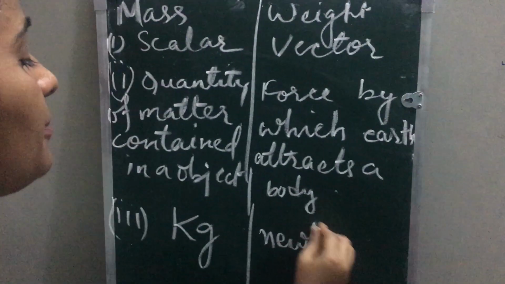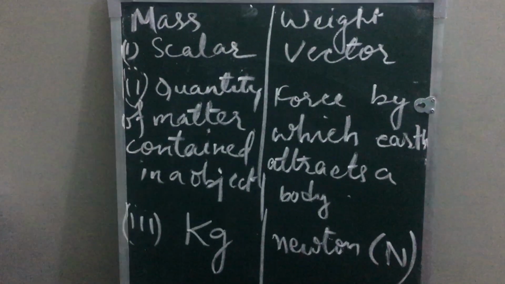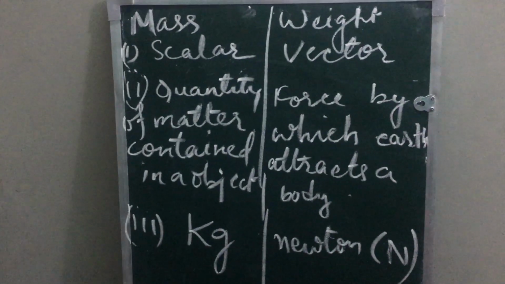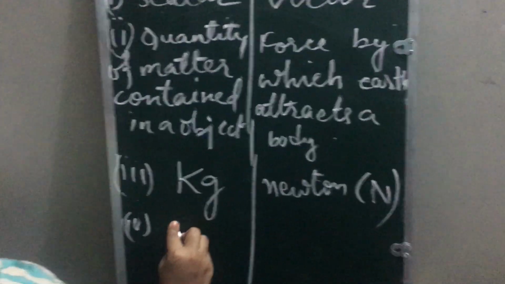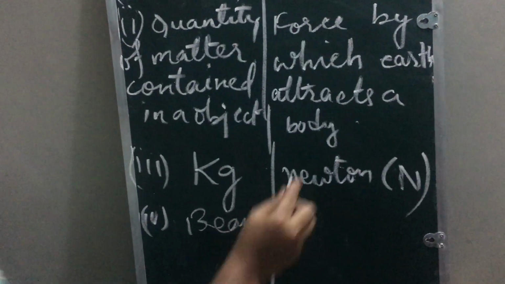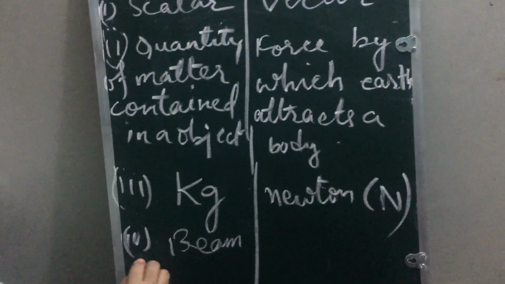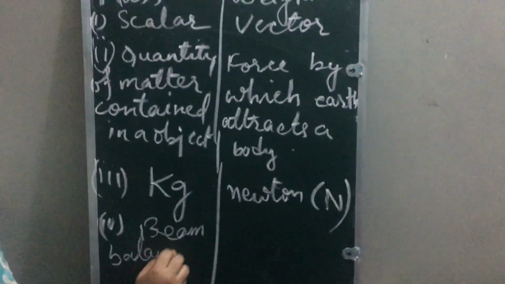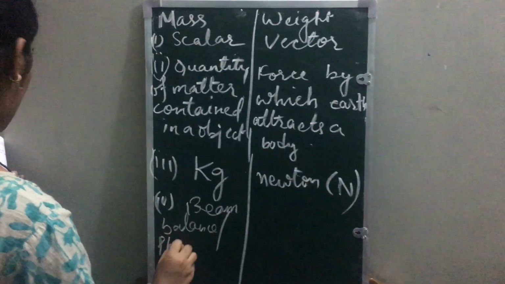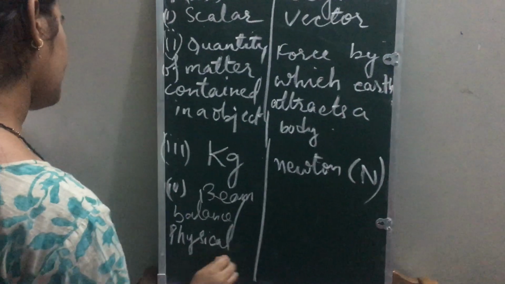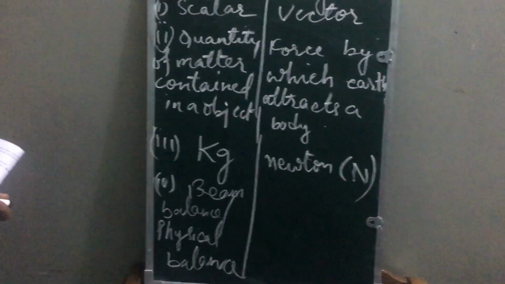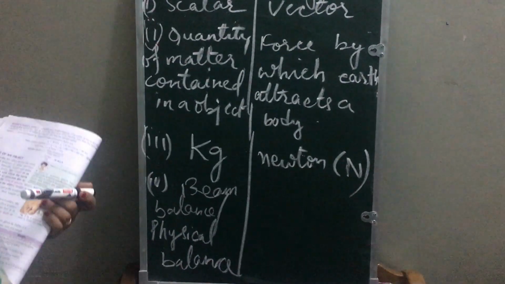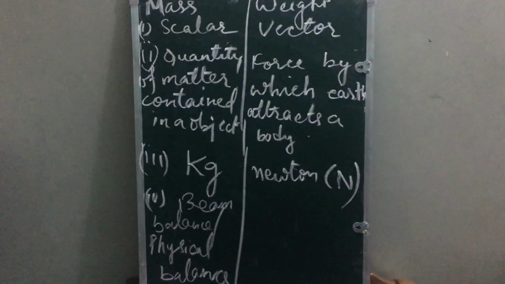Represented by capital letter N. Next, the mass of an object is measured by a beam balance, which you have seen with someone who is sitting at a shop. Beam balance or a physical balance. Physical balance you have seen in all the grocery shops and all the dealers, those who are selling the items. Beam balance and physical balance.